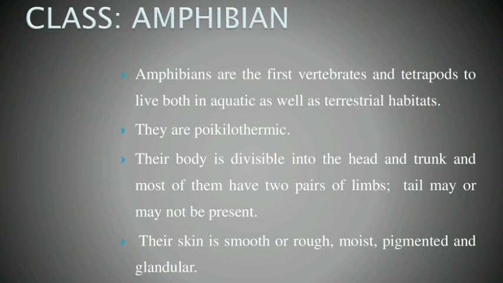Okay, the amphibian's body is divisible into head and trunk, and it has two pairs of limbs, and a tail may not be present. The skin is always smooth or rough, maintaining moist conditions of the skin. It is also a pigmented and glandular skin. Okay, so this is the overall introduction about amphibians. Amphibians are the first vertebrates.